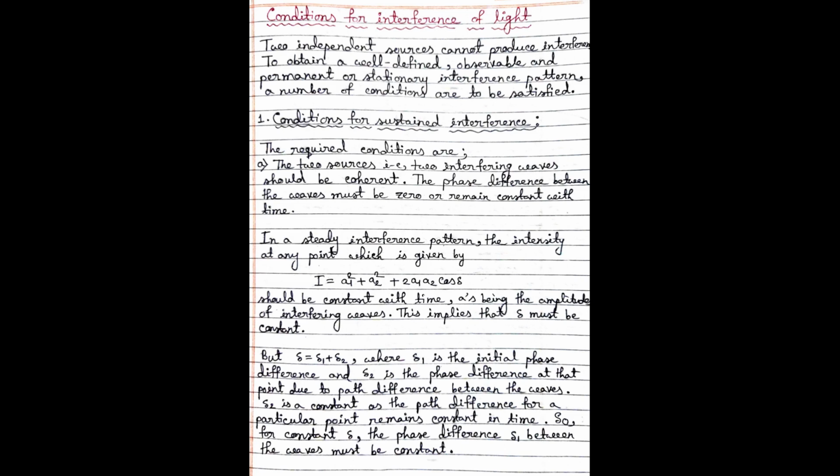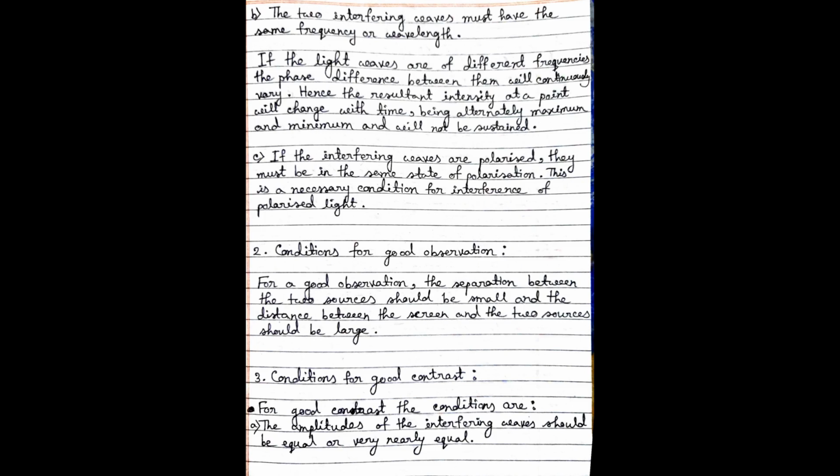Another condition is the two interfering waves must have the same frequency or wavelength. You know the frequency is the inverse of wavelength. Now, if the two light waves are of different frequencies, then their phase difference will continuously vary with time, and we will not get the first condition, that is, we will not get coherent interfering waves.